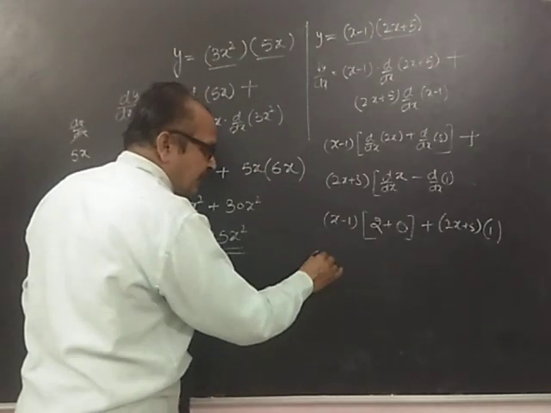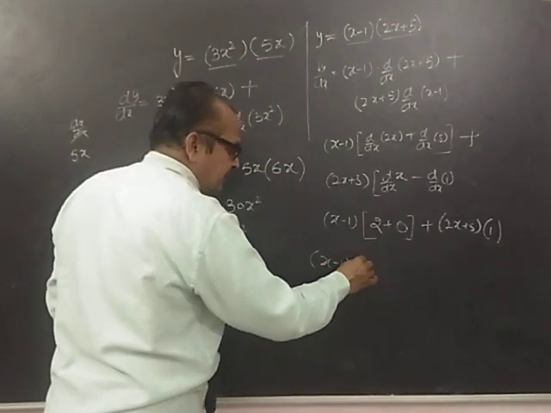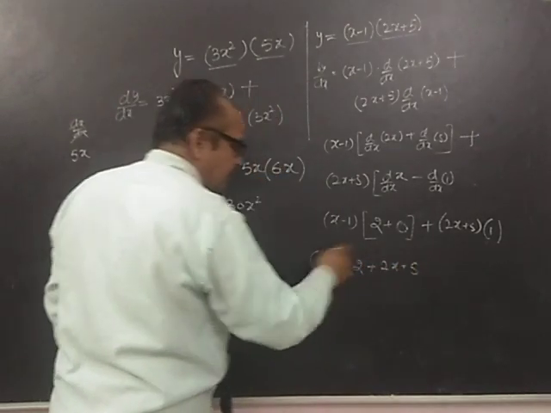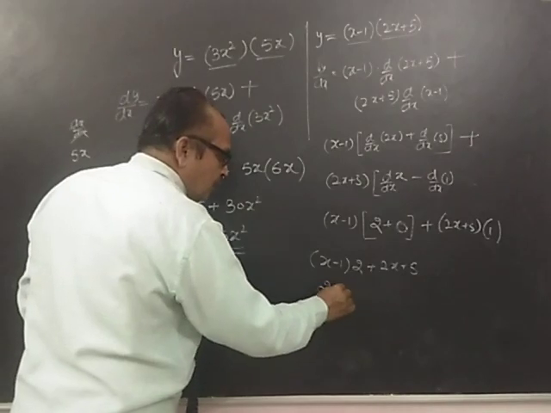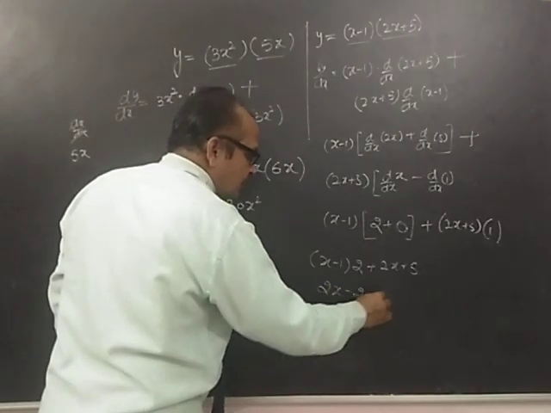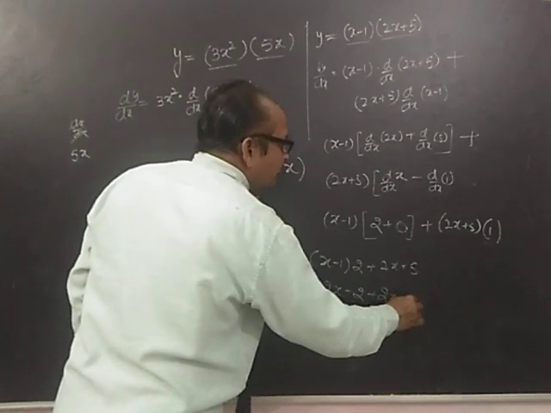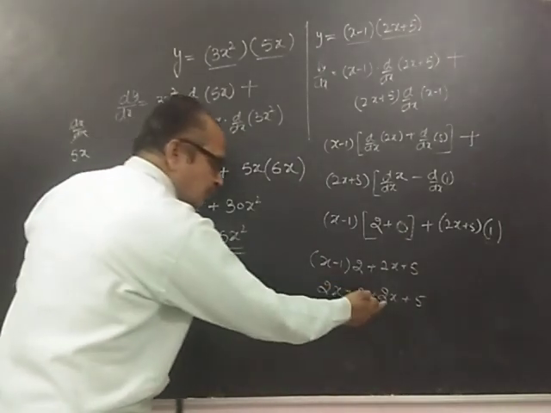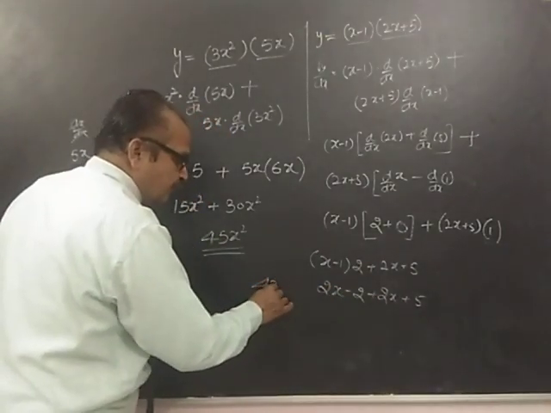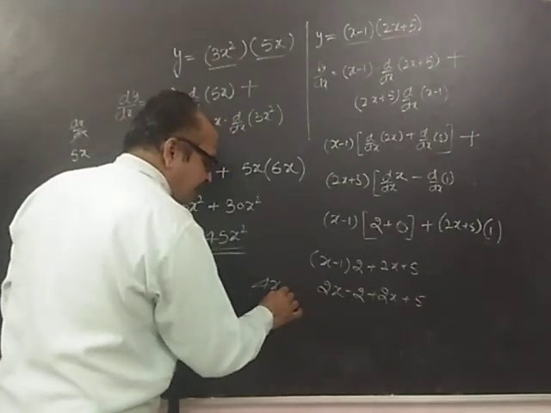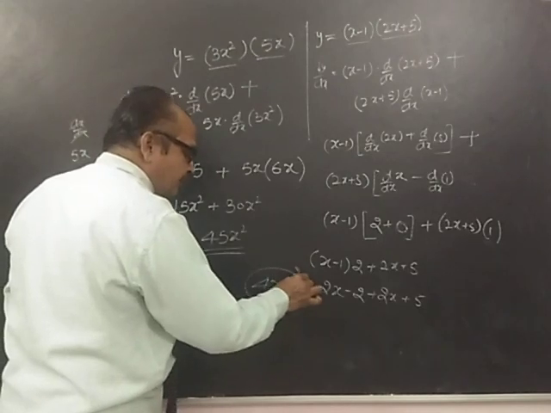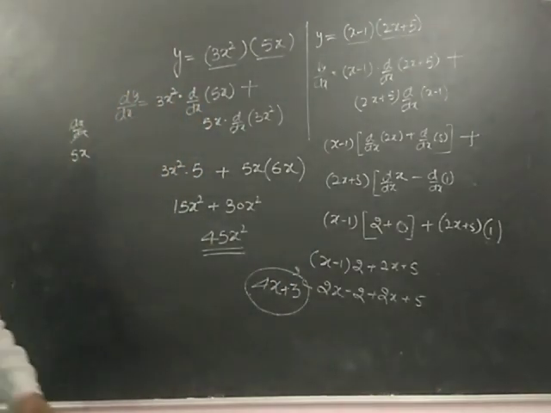So what I get as the final answer: x minus 1 into 2 plus 2x plus 5. So you can open, so 2x minus 2 plus 2x plus 5. Is it clear? Very good. So 2x plus 2x is 4x and 5 minus 2 is plus 3. So ultimately the final answer is 4x plus 3.